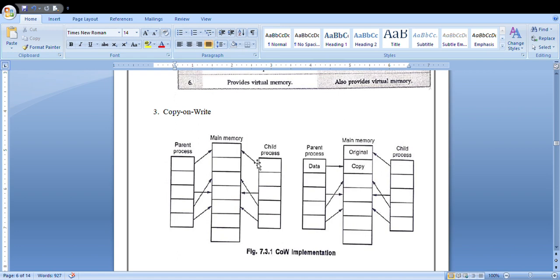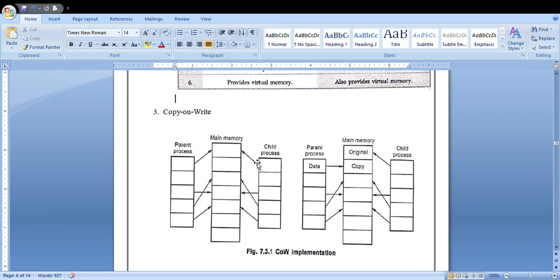Or what happens if you have already changed the value in your parent process, but still you want the previous data? By that time, whatever data or block is marked with a special bit called copy on write, COW, it will check whether the content of the memory has to be updated. If the copy on write bit is set, a new page is allocated.